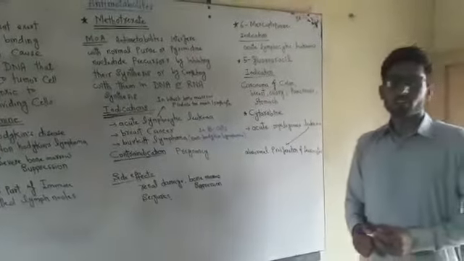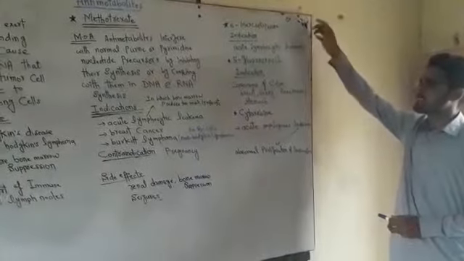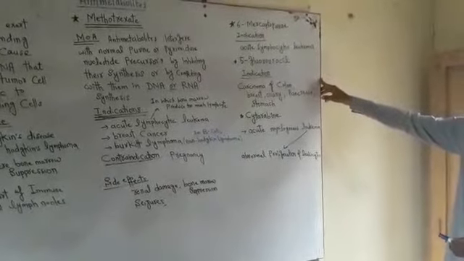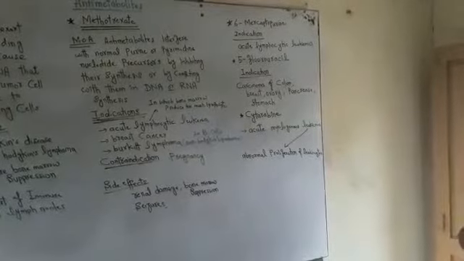It also includes 6-mercaptopurine. Its mechanism of action is somewhat the same as methotrexate, and its indication is acute lymphocytic leukemia. Another agent among the antimetabolites is 5-fluorouracil, indicated in carcinoma of the colon, breast, ovary, pancreas, and stomach. The last agent among the antimetabolites is cytarabine, indicated mostly in acute myelogenous leukemia.